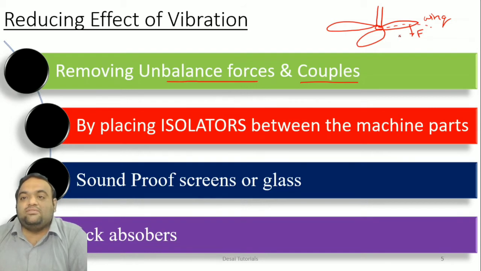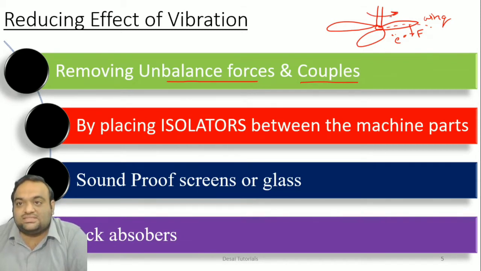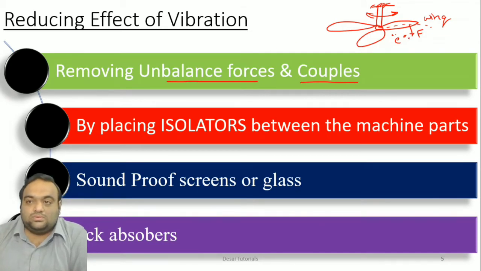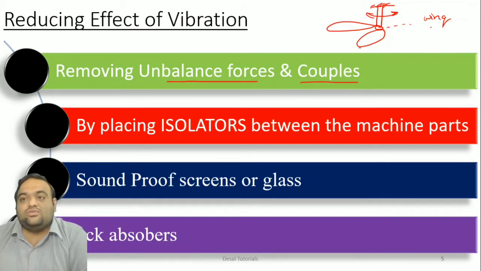What will happen? There will be a type of eccentricity generated in the system, which will try to oscillate this system about this fixture and cause the system to vibrate, and ultimately it will fall down. Okay, so this can be removed by replacing this blade and correcting the force dynamically in the system.